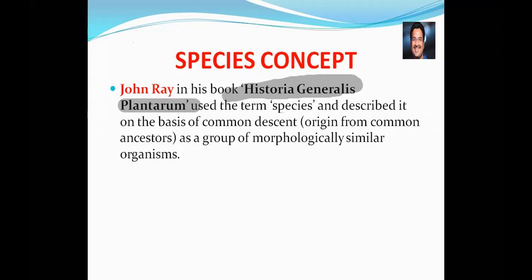And a group of morphologically similar individuals, which we learned already. What is morphological? External features. They look alike. So here you need to remember two things about John Ray: the book is Historia Generalis Plantarum, and in that book he explained the species as common descent, origin from a common ancestor, for all the individuals of a particular species. Okay, that we need to remember.